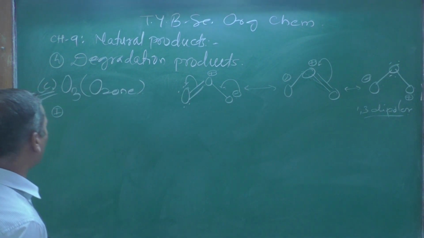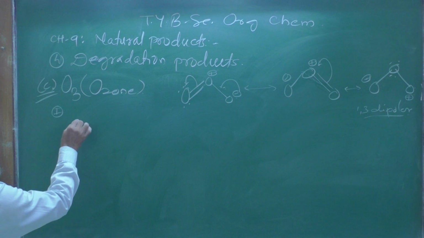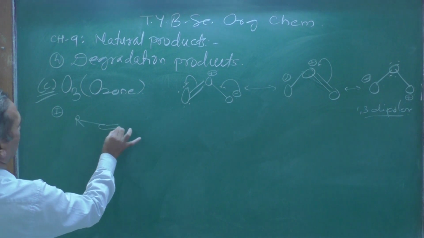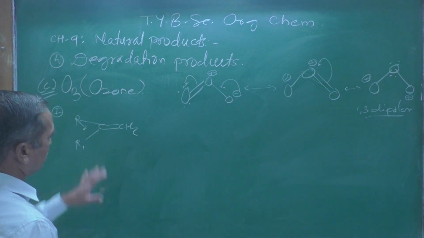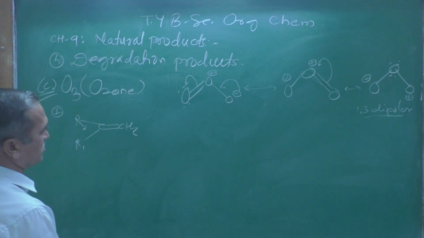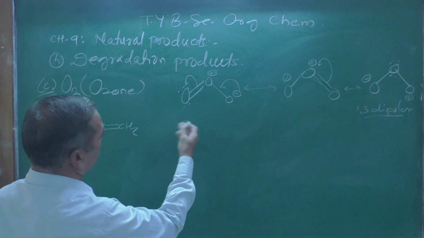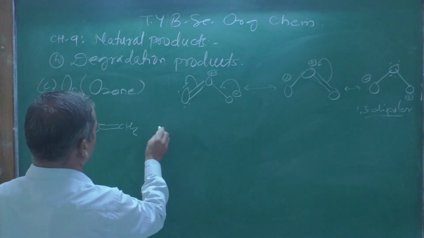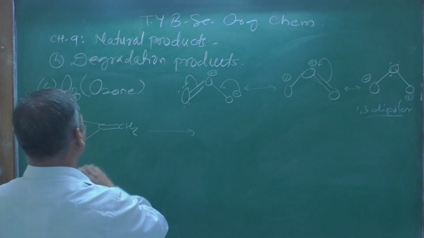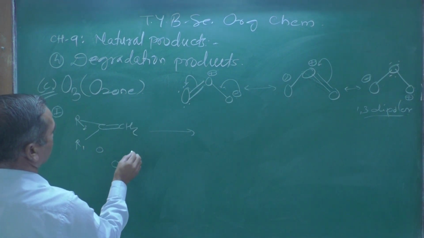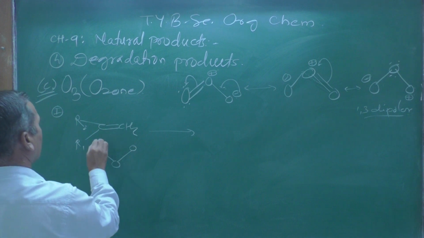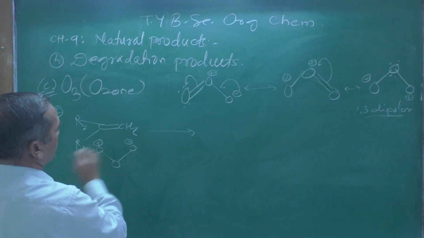Let us see how we can get it. Here R, then C double bond CH2, and then R1, R2. This is the terminal alkene we have considered here. When the ozone molecule reacts with this, let me show you the mechanism also. Here is a positive charge, here is a negative charge.